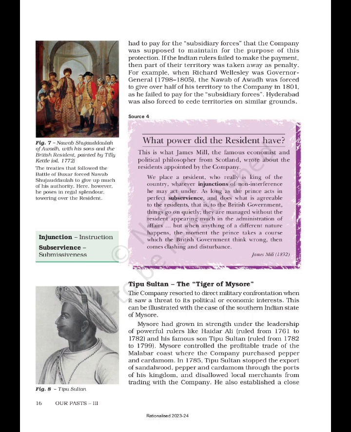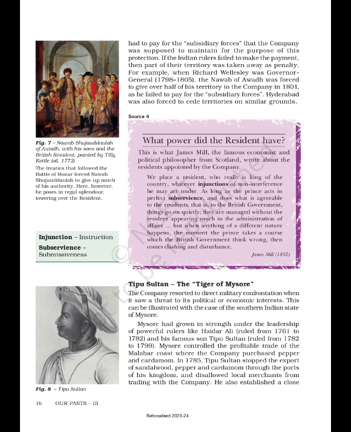Tipu Sultan, the Tiger of Mysore. The company resorted to direct military confrontation when it saw a threat to its political or economic interests. This can be illustrated with the case of the southern Indian state of Mysore. Mysore had grown in strength under the leadership of powerful rulers like Hyder Ali, ruled from 1761 to 1782, and his famous son Tipu Sultan, ruled from 1782 to 1799. Mysore controlled the profitable trade of the Malabar coast where the company purchased pepper and cardamom.